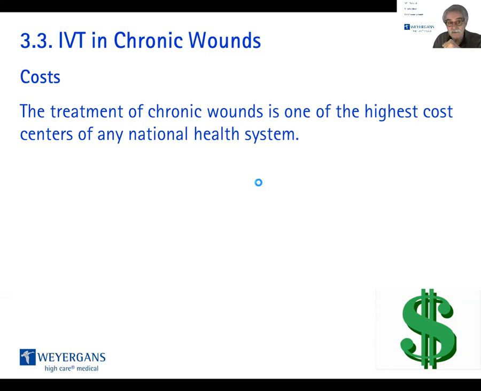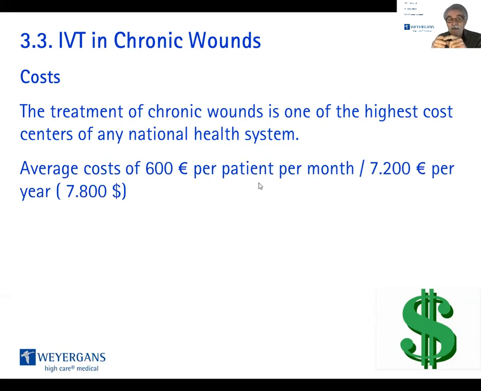And this has reasons. The average costs are about 600 euro or 600 somewhat US dollar per patient per month, which is an average statistically 7,200 euro per patient per year.